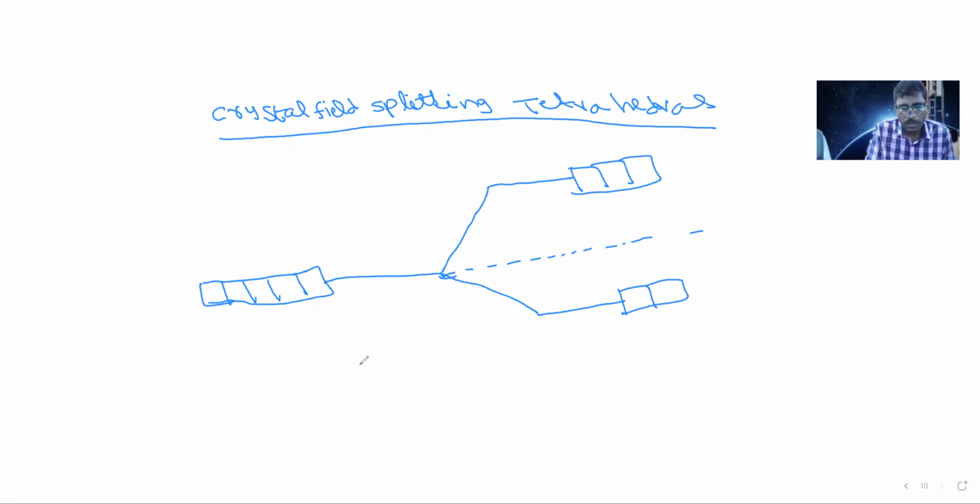The relation between tetrahedral and octahedral is represented with delta T. So delta T value is 4 by 9 into delta O. That means the CFSE value of tetrahedral is equal to 4 by 9 of the CFSE value of octahedral. So this is the splitting in tetrahedral complexes, opposite to octahedral. So this is about crystal field theory. Crystal field theory explains central atom strength and also ligand strength. Not only ligand strength and central atom, it also explains color.